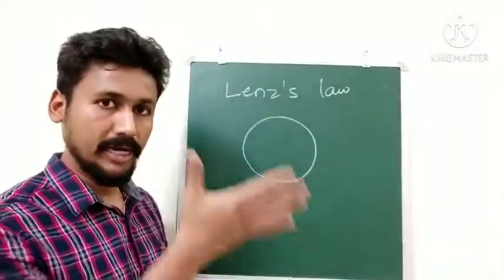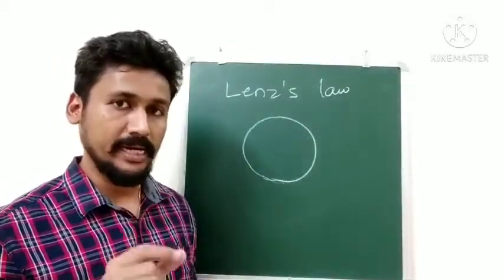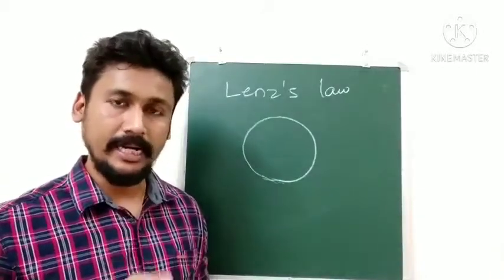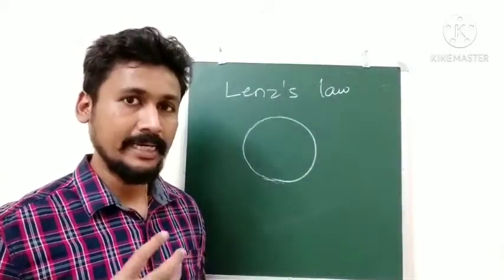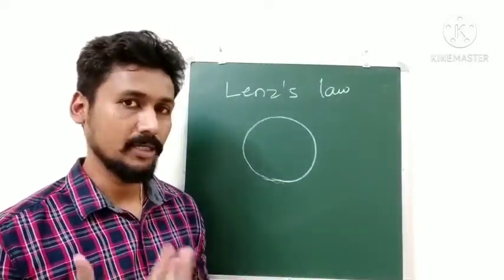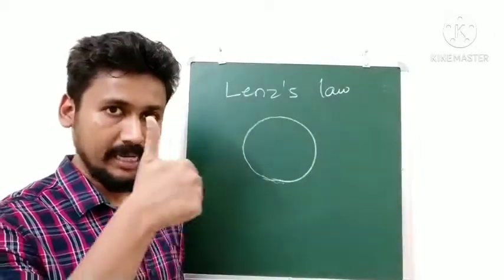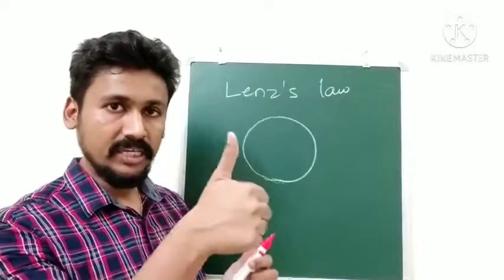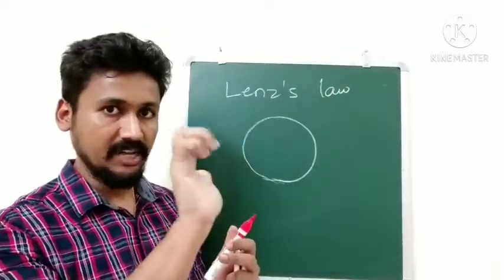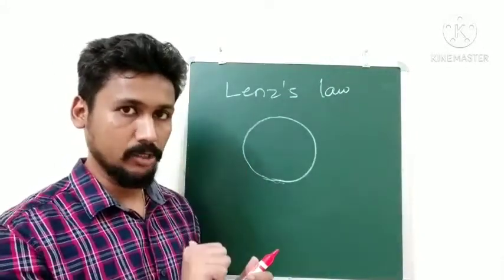So now I want you to look at your right hand. Okay, this right hand will be very important whenever you are doing any kind of question based on Lenz's law, and there is a very good chance that you will get at least one question based on this. When we study electromagnetic induction, these are some of the basics, the fundamentals, so such questions are mostly given. So once again, look at your right hand. The thumb should give the direction of the magnet, and your curled fingers, okay, these are very important. You have to see if your curled fingers are in the clockwise direction or anti-clockwise, right?